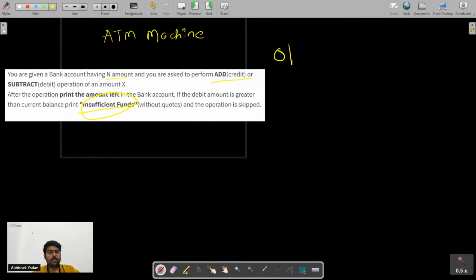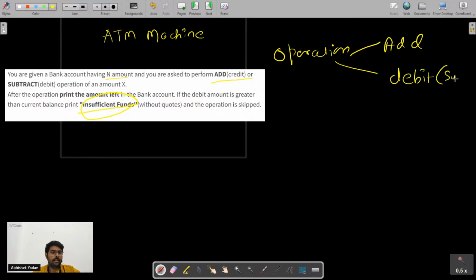So I have two operations, that is credit, which means addition. I have to add amount to my current balance, or I can debit, that is subtract from the current balance. And inside this, again I have a condition, right?